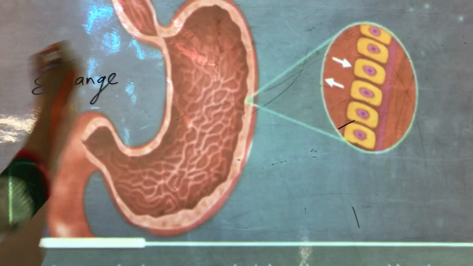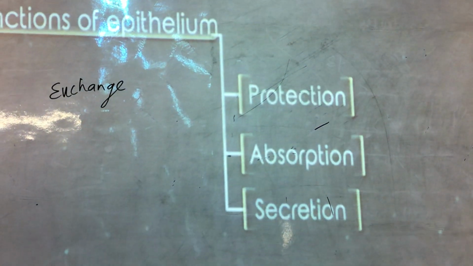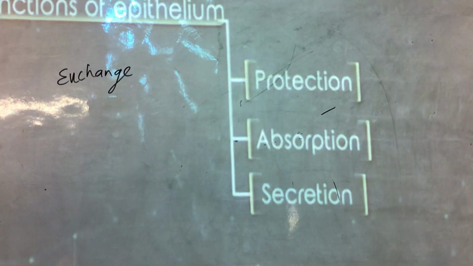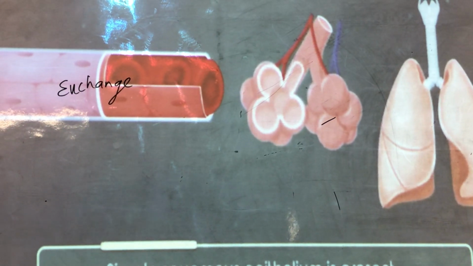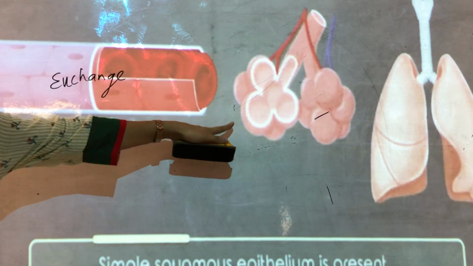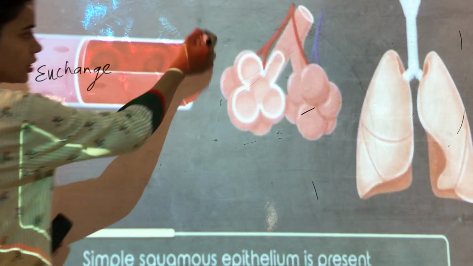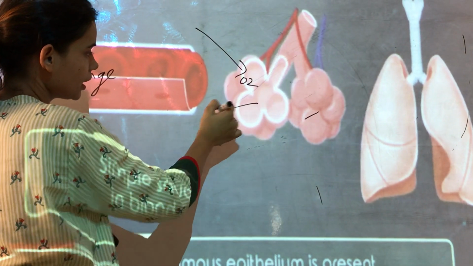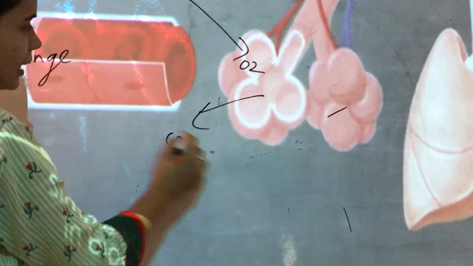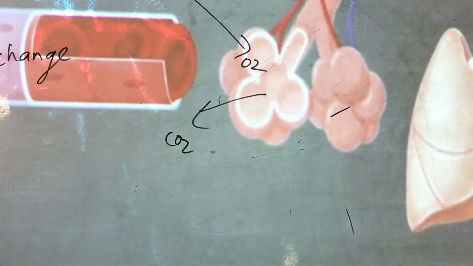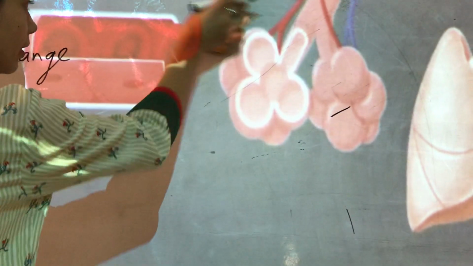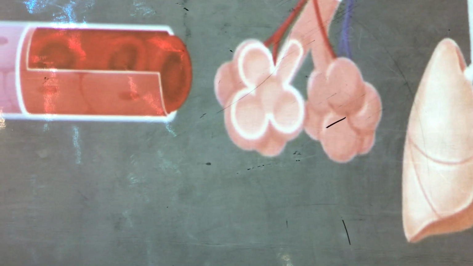Okay, there are many things which need to be exchanged in our body. For example, oxygen. If you see here, in the blood vessels or in the bronchi, oxygen needs to come inside. Carbon dioxide has to go out. So that exchange also takes place with the help of this layer. Okay. So that is the role of epithelium.